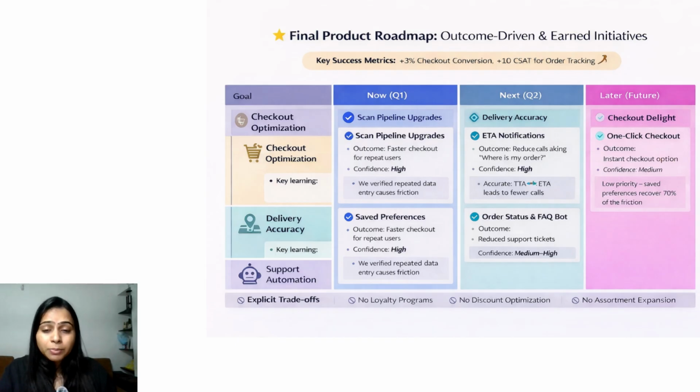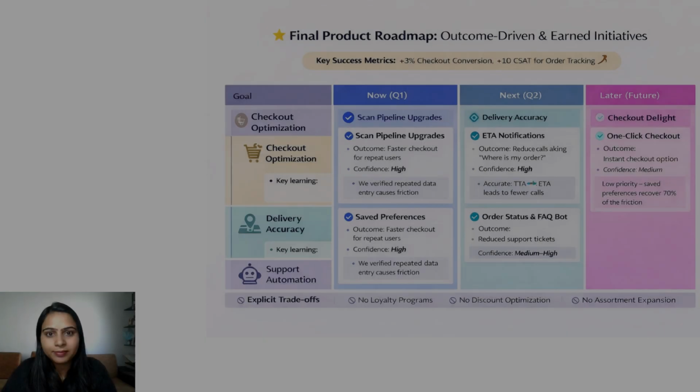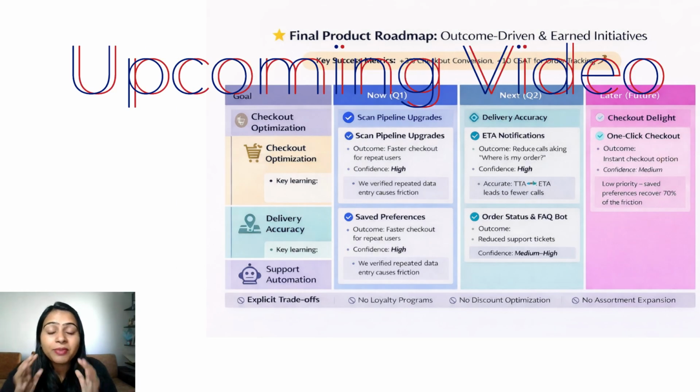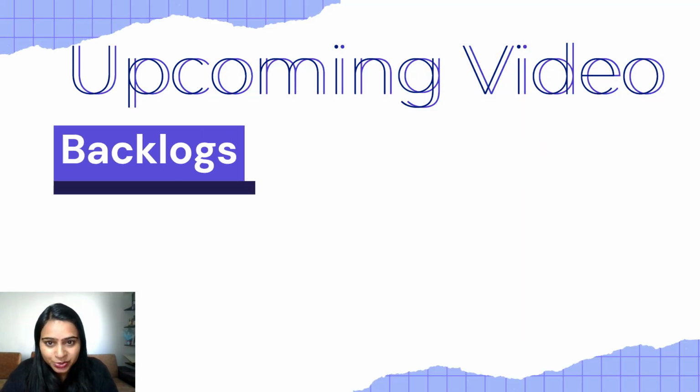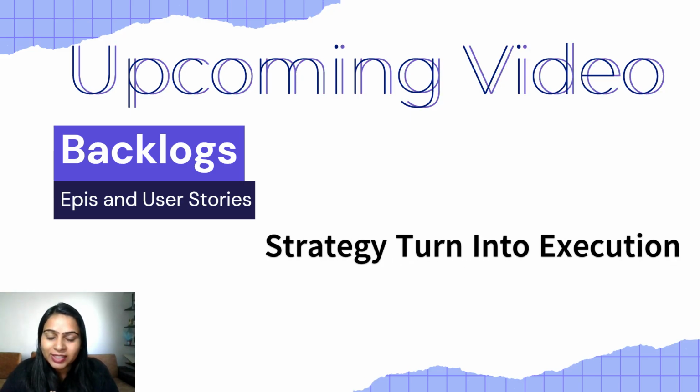This makes expectations clear for leadership, engineering, and stakeholders. Everyone knows what we are doing now, what's coming next, and what is intentionally deferred. Our roadmap isn't just priority, it's about commitment and clarity. In the next part, we will break this roadmap down further into backlog, epics, and user stories. This is where strategy turns into execution.